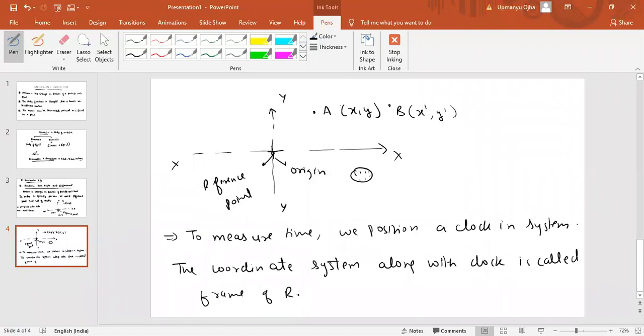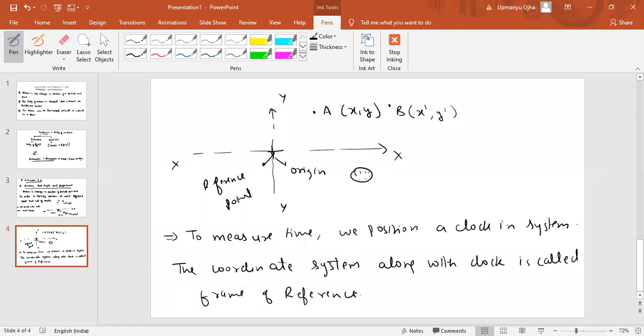Frame of reference. Correct. So I think you understand what is frame of reference. The coordinate system. Now, coordinate system consists of what? The set of axes, that is x, y, z axis. Then we have the reference point. Now the reference point here is origin. So this constitutes the coordinate system. So coordinate system consists of the set of axes, that is x, y, z axis. Then we have the origin, which is the reference point.